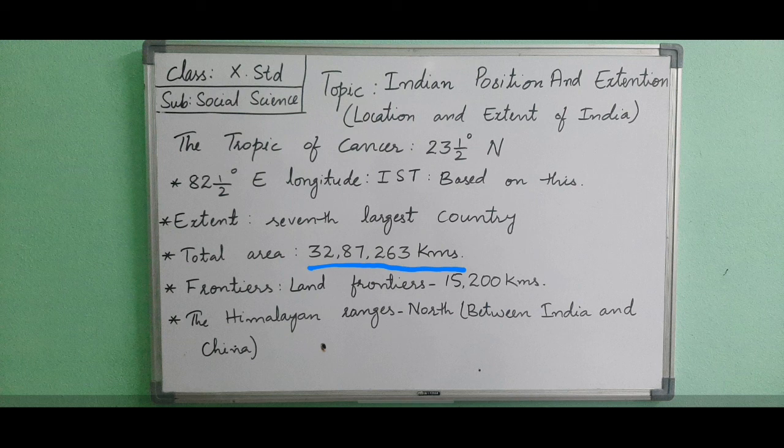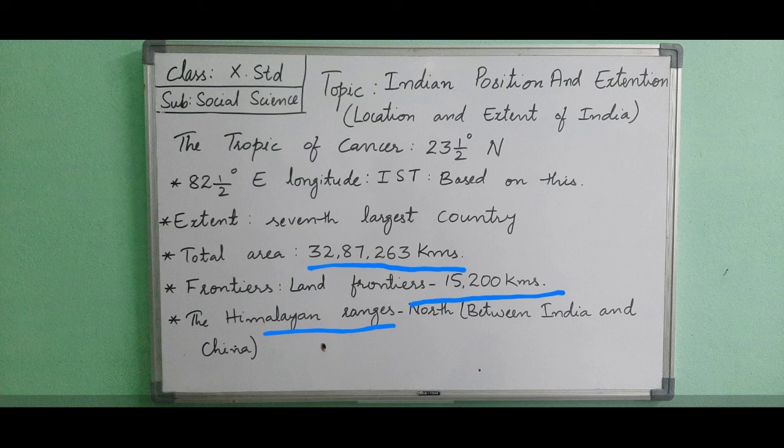India has both land and water frontiers. The land frontier of the country is about 15,200 kilometers. Except in some places, India has natural boundaries almost on all sides. The Himalaya ranges form a natural frontier or border in the north between India and China.